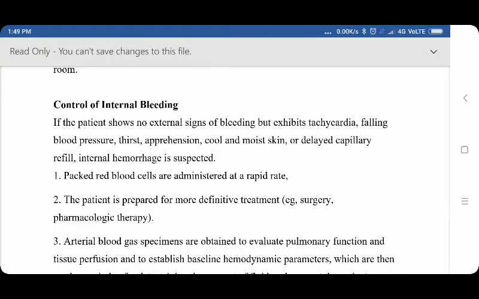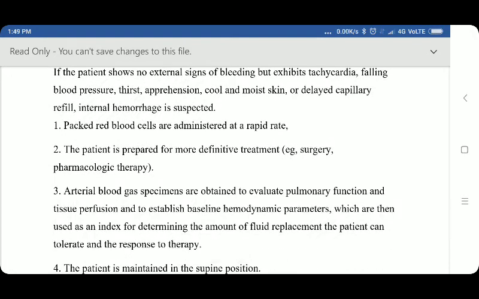If the patient shows no external signs of bleeding but exhibits tachycardia, falling blood pressure, thirst, apprehension, cool and moist skin, or delayed capillary refill, internal hemorrhage is suspected. In this case, packed red blood cells are administered at a rapid rate. The patient is prepared for more definitive treatment, for example surgery or pharmacological therapy.